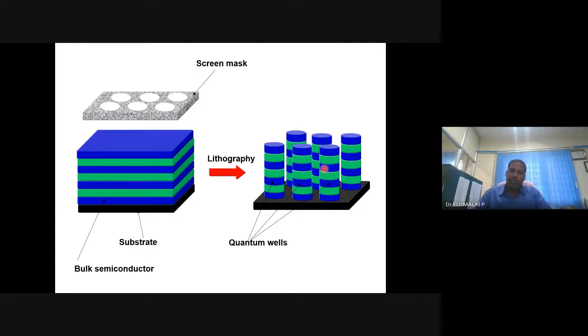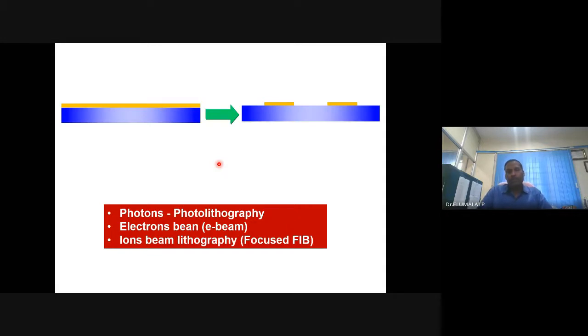Essentially, a method known as lithography can provide such nanostructures. If you want to get this kind of nano coating or nano quantum well on some substrate from the bulk material, you will have to apply photolithography, electron beam lithography or ion beam lithography. Simply, lithography. There are three types.